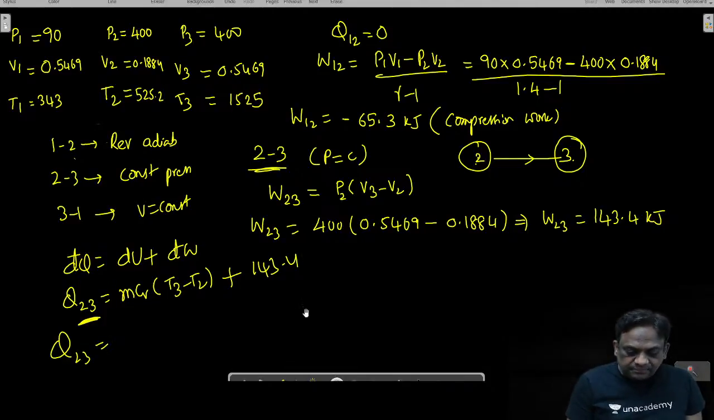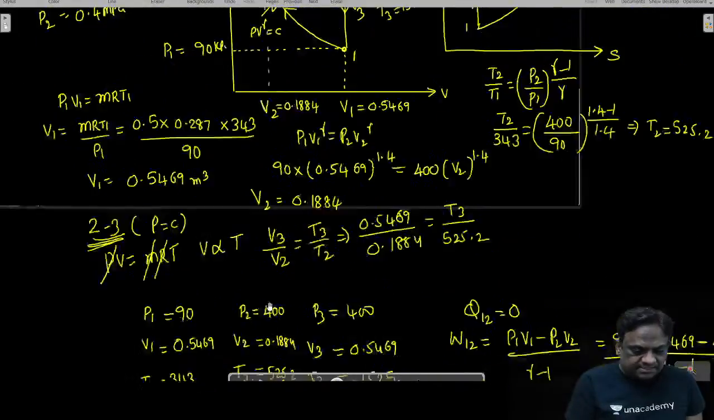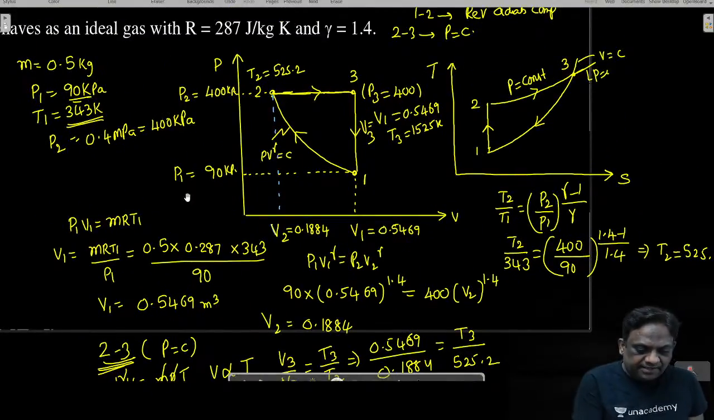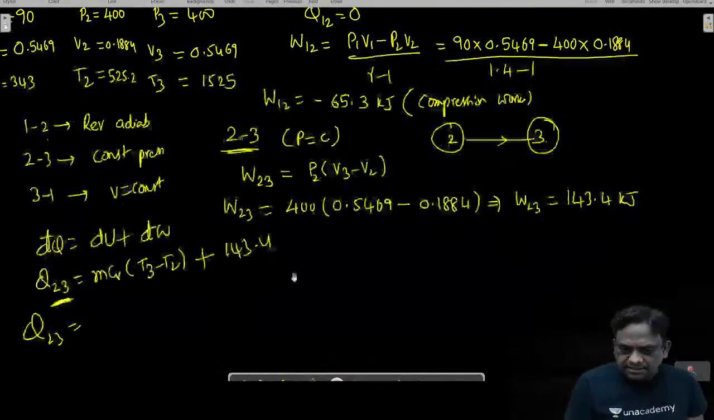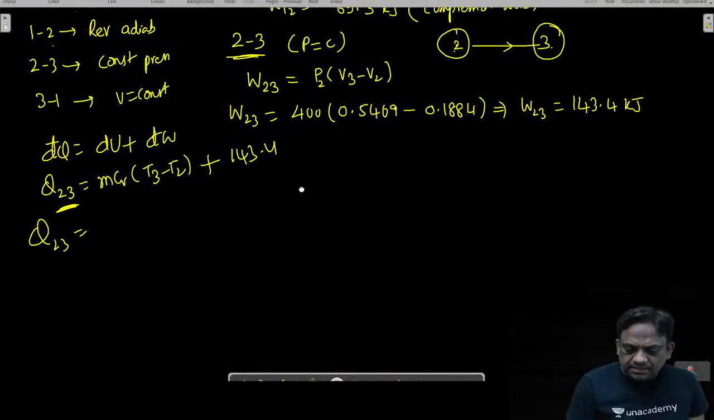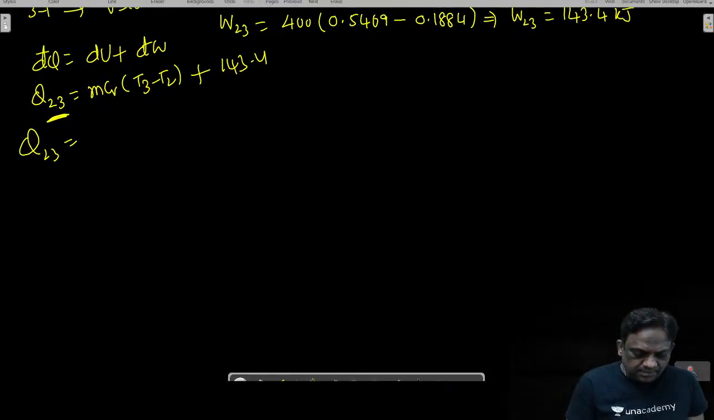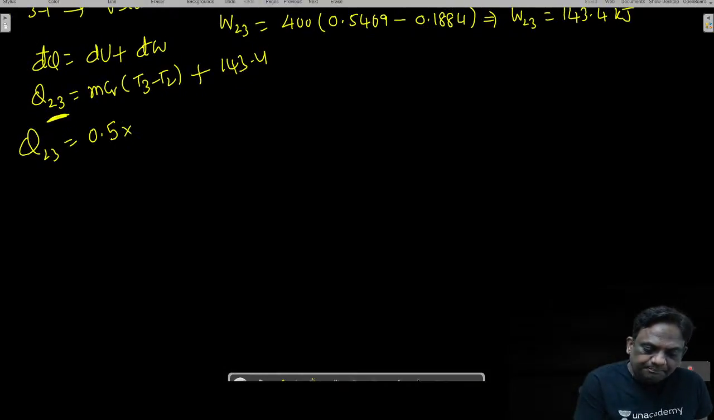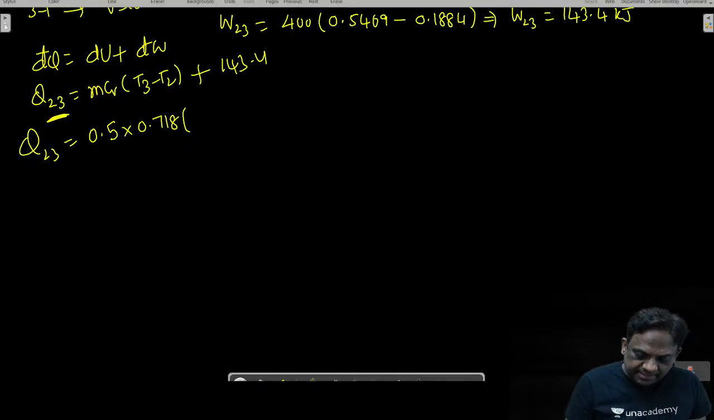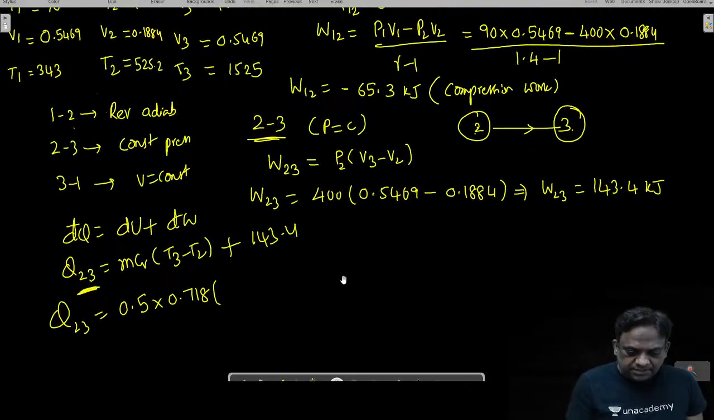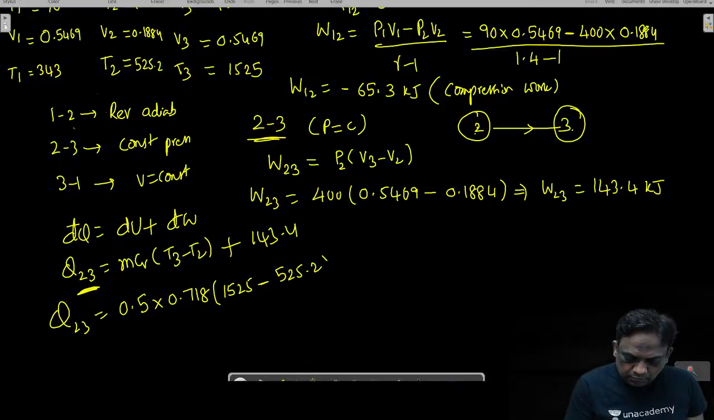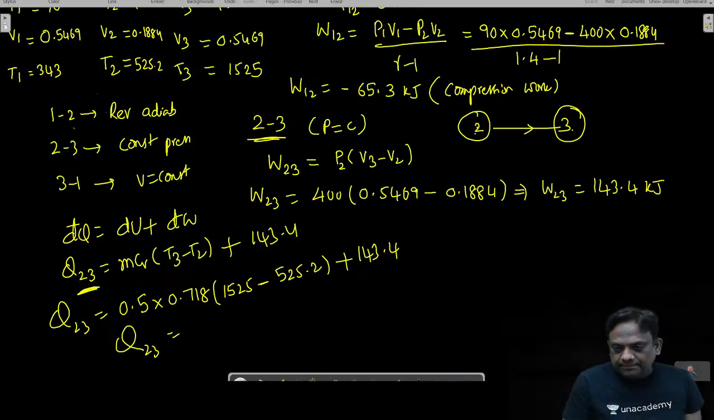How much mass is given? Mass is 0.5 kg. It is air. What is the working fluid? Air. For air, what is Cv? 0.718. One second. T3, what is T3? 1525 minus T2, 525.2, plus 143.4. Can you give me the value of Q23?